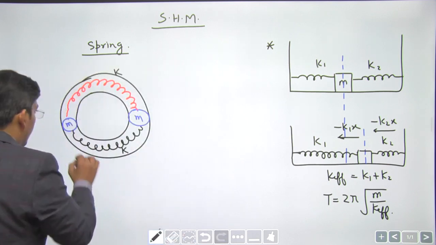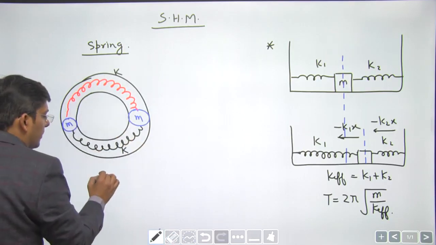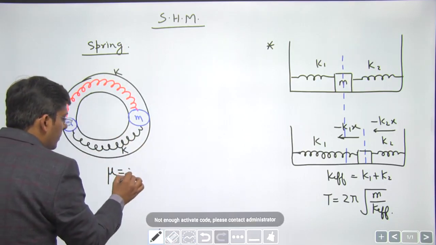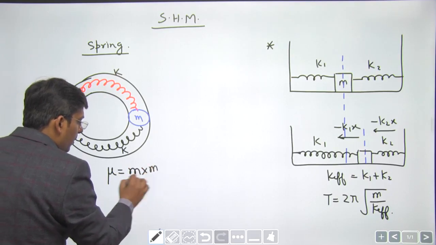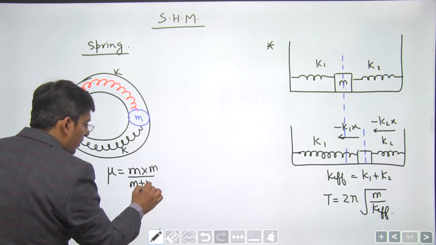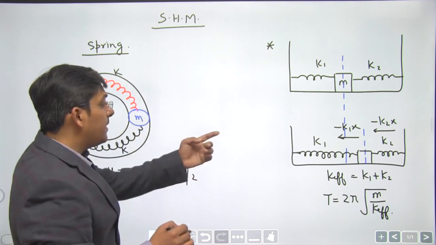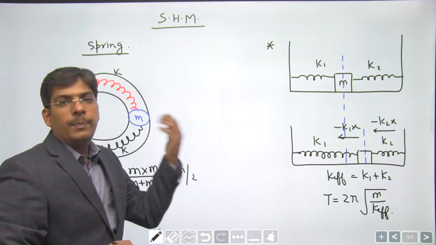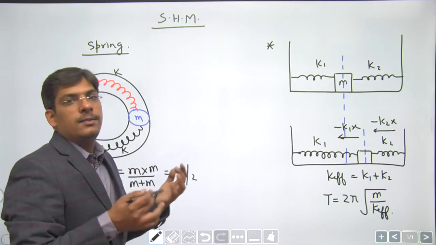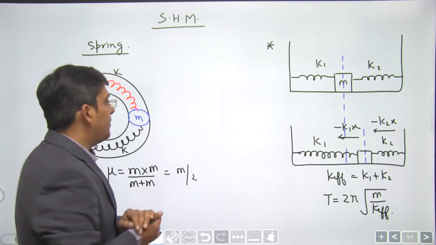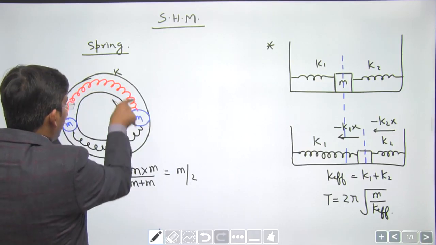See, obviously both the balls are oscillating. This is a coupled oscillator. You have to use the concept of reduced mass, m1 m2 divided by m1 plus m2. You get the value of mu as m by 2. And when these springs are attached like this, if you move a block, one spring gets stretched, the other gets compressed, and they exert the restoring force in the same sense. This is getting compressed, this is getting stretched.